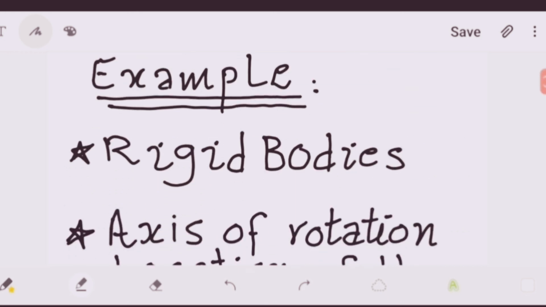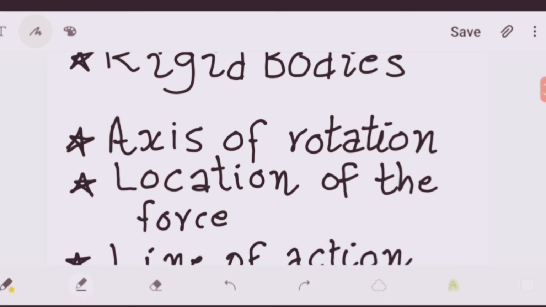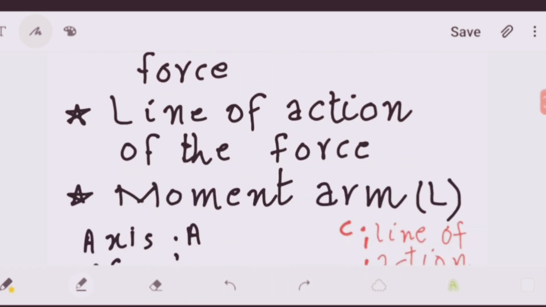Now, before discussing in detail the factors on which the torque depends, let's discuss some points which are very important. These are rigid bodies, axis of rotation, location of the force, line of action of the force, moment arm.